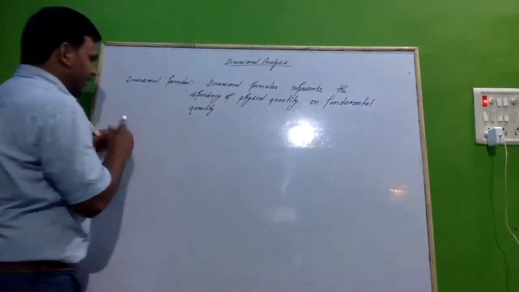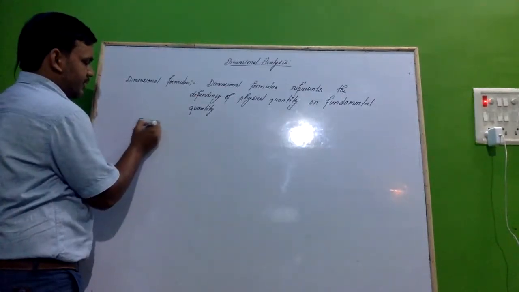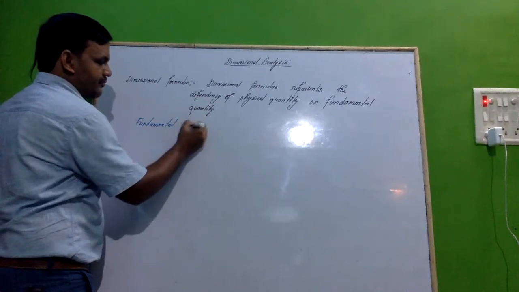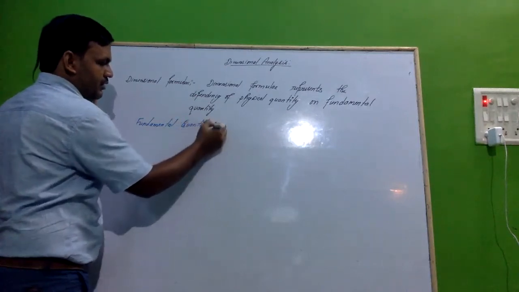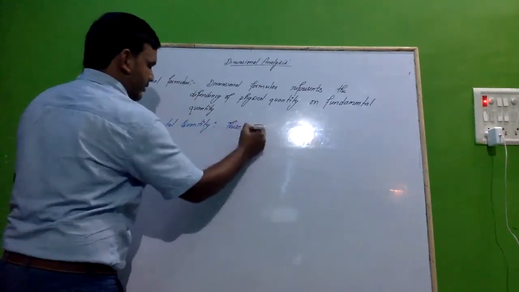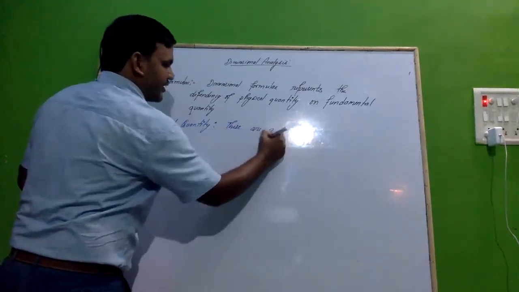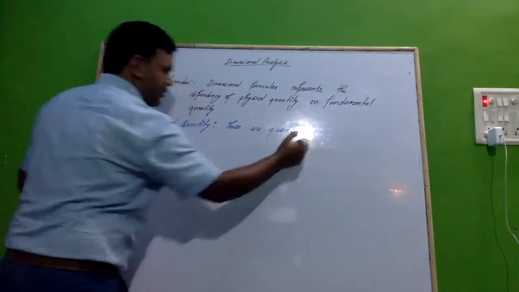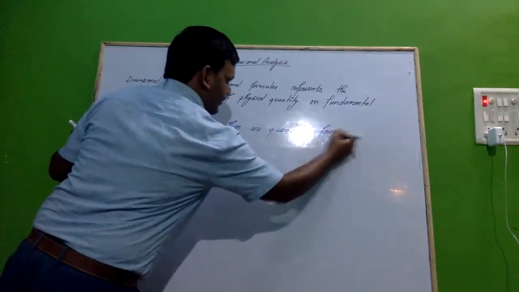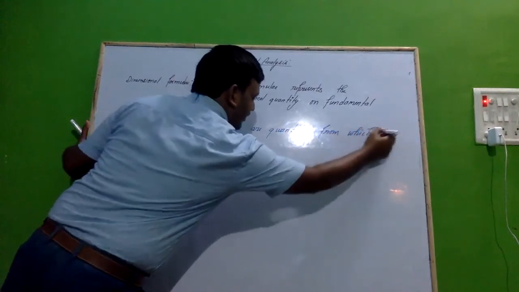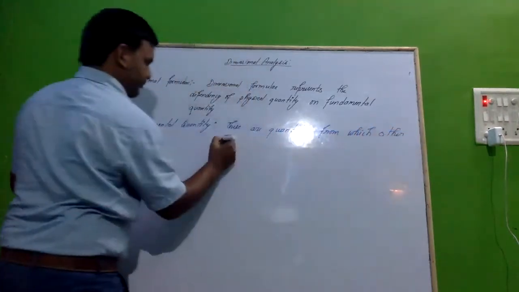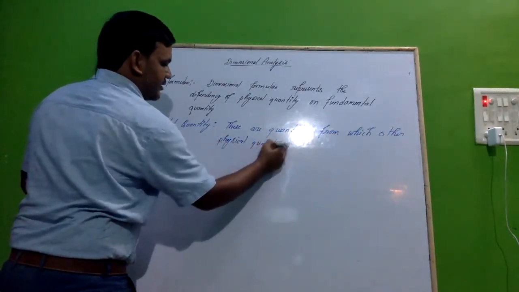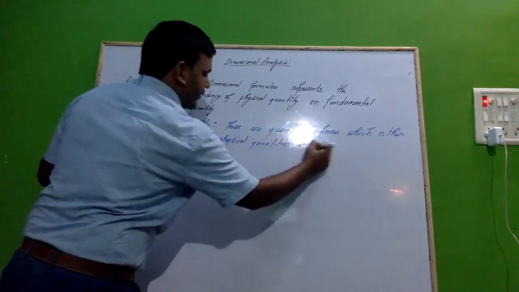So what is basically the fundamental quantity? Fundamental quantities are quantities or physical quantities from which other physical quantities are derived.